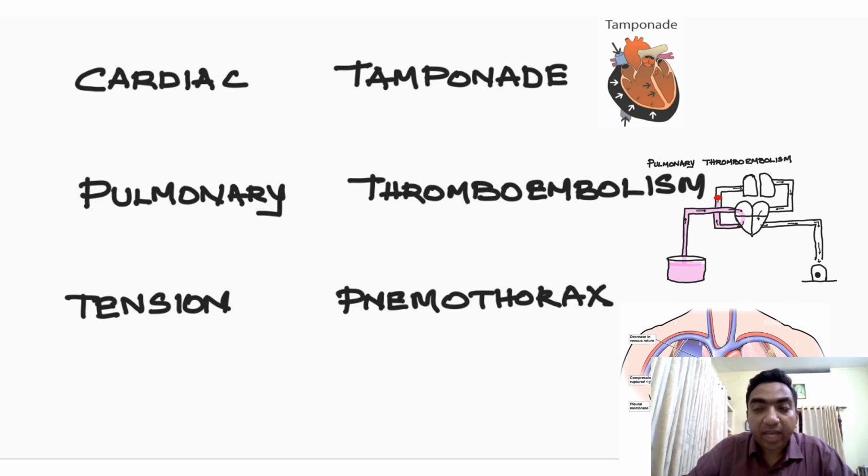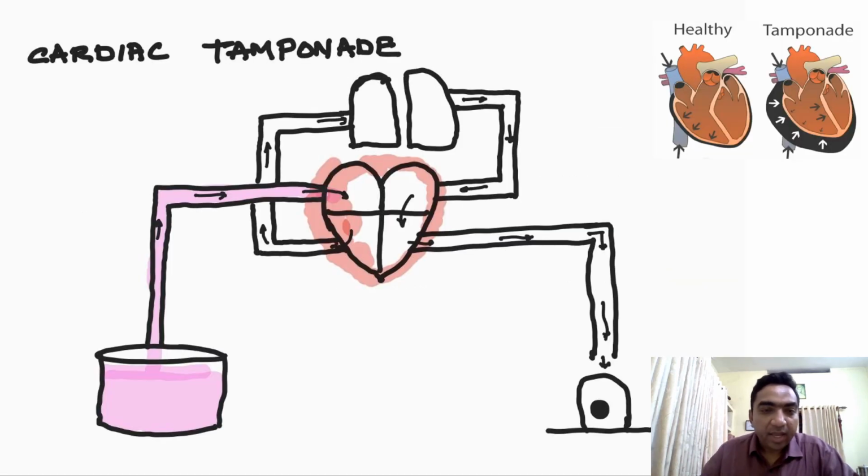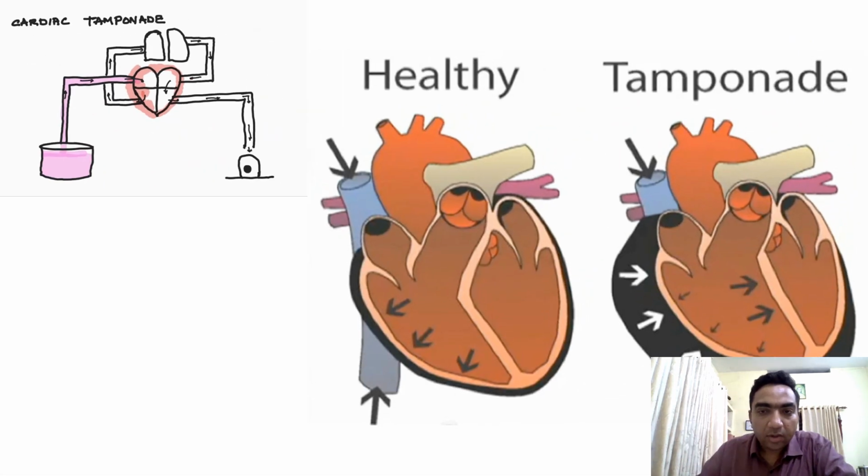Coming to cardiac tamponade. Here what happens is that there is a collection of fluid in the pericardium. So the heart cannot expand. The right ventricle cannot expand. So there is inadequate pumping of the blood from the right ventricle. This is a normal heart. We can see the fluid in the pericardium is compressing the right ventricle, causing cardiac tamponade.